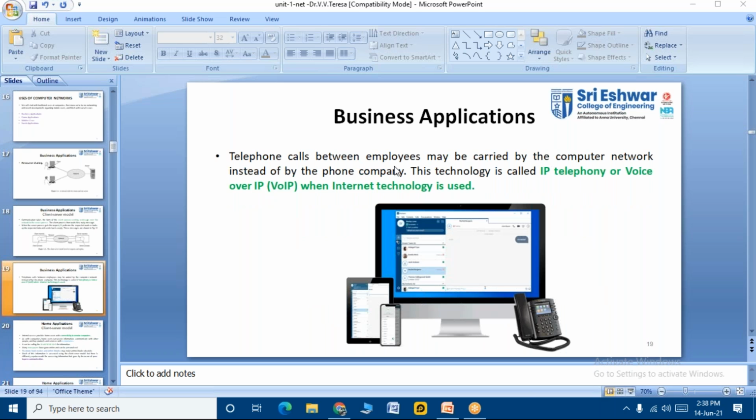Telephone calls between employees may be carried by the computer network instead of the phone company. This technology is called IP telephony, or voice over IP, VoIP, when internet technology is used. These are some of the applications used by employees in business.